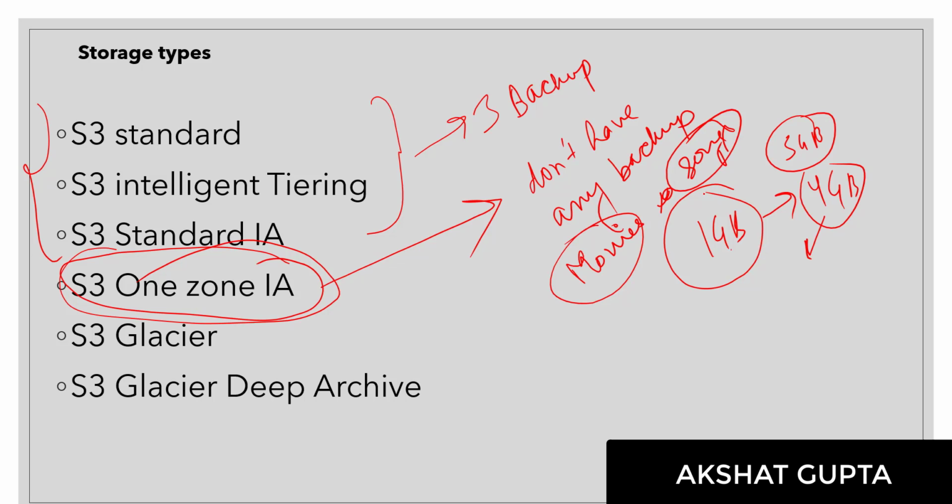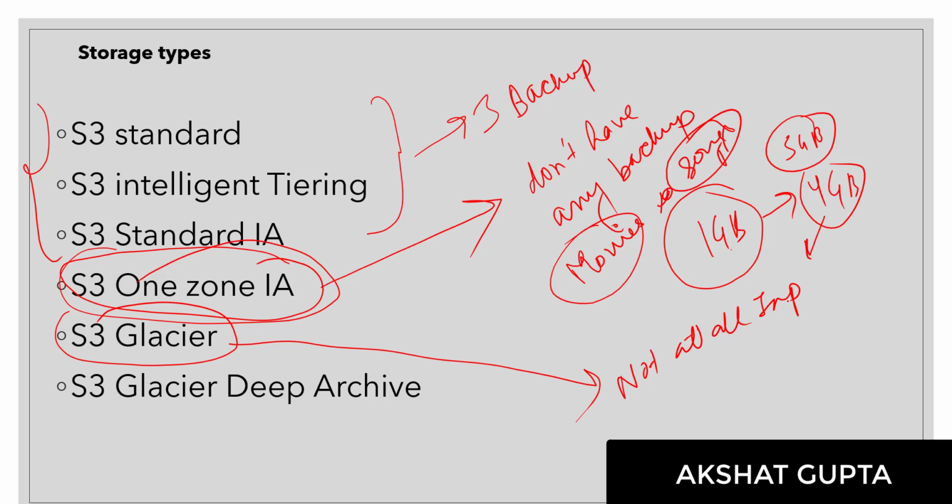Now, when we talk about Glacier, let's say you have some very old data which is not at all important. Let's take an example: you own a school. Every day your teachers upload the student attendance into your S3 bucket.